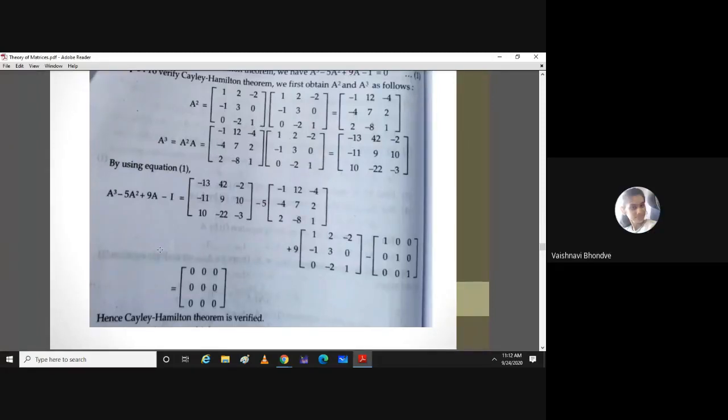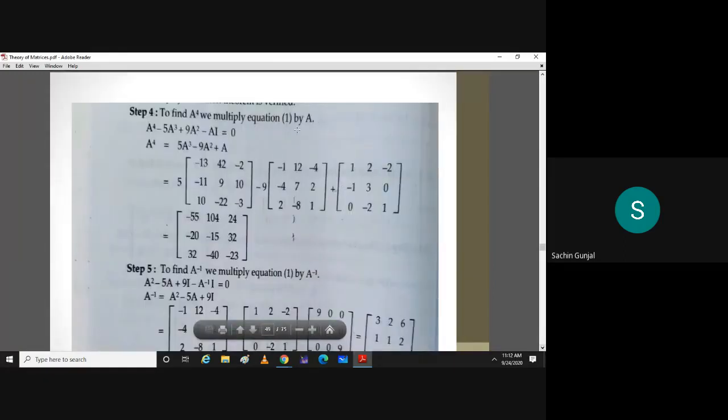We multiply the characteristic equation by A. So multiply characteristic equation by A, we will have A raised to 4 minus 5A cube plus 9A square minus A times identity matrix is equal to 0.